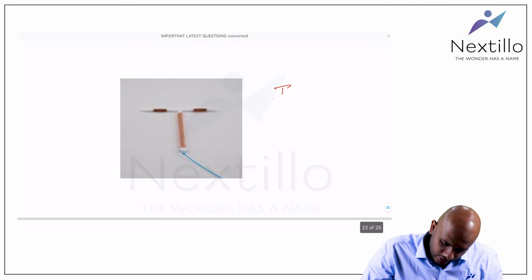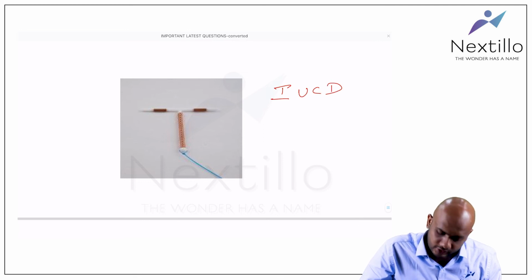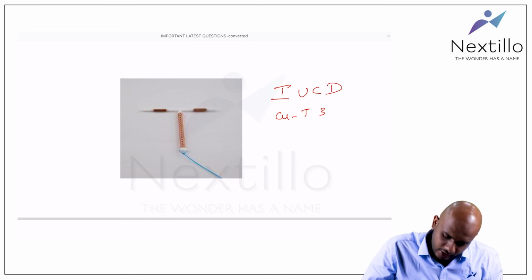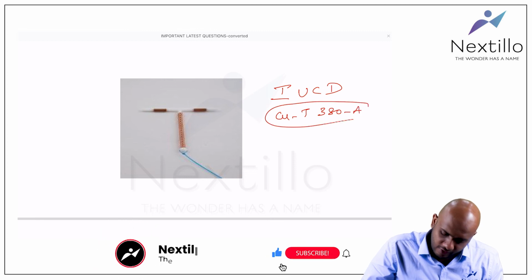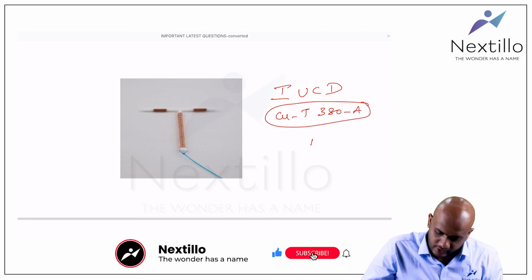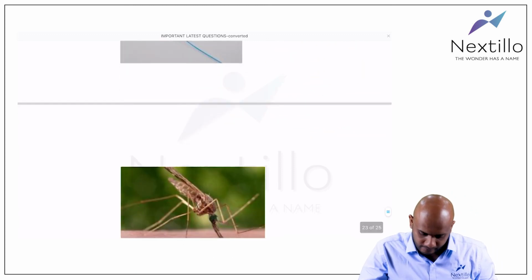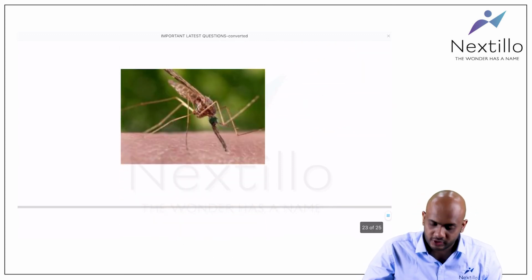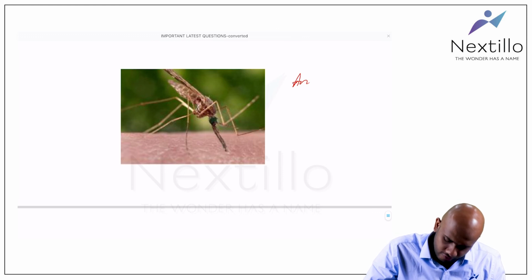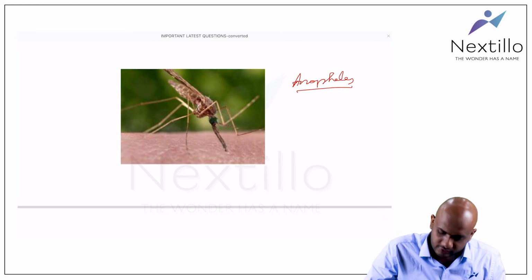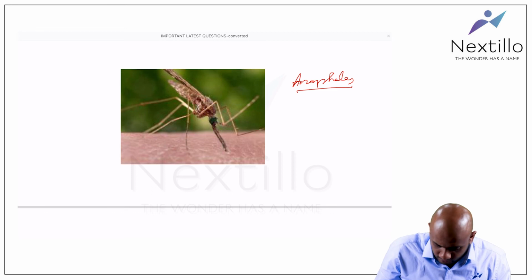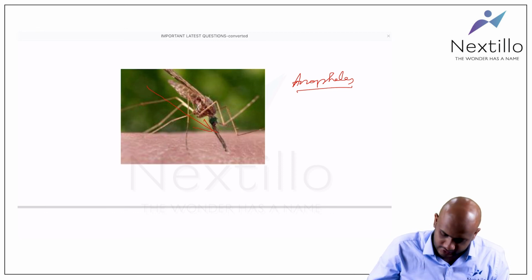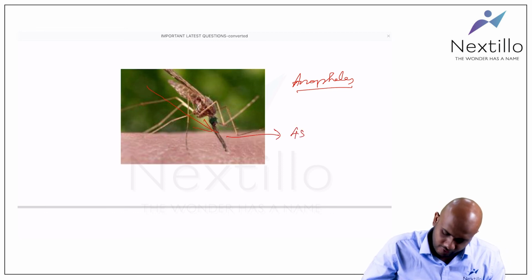This is an intrauterine copper containing device, copper T380A. The lifespan of copper T380A is 10 years. Okay, that is an MCQ which is asked. What is this mosquito? It is an Anopheles mosquito. The diseases which are transmitted, I have already told you. Why is it an Anopheles mosquito? Because it sits at an angle of 45 degrees.